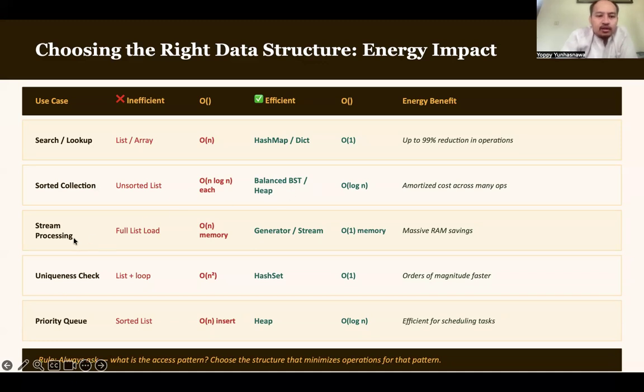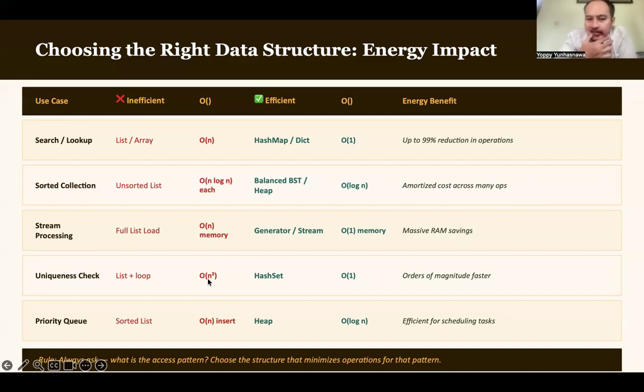If you want to do stream processing, avoid loading the full list; you can use a generator or stream instead. When you want to do a uniqueness check, avoid using a list and loop, because the complexity will be O(n squared).